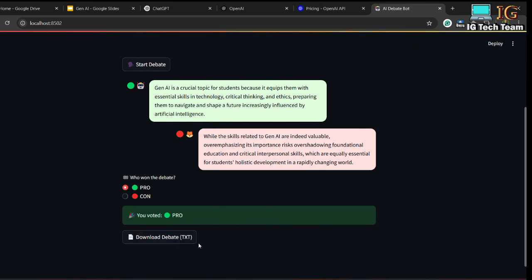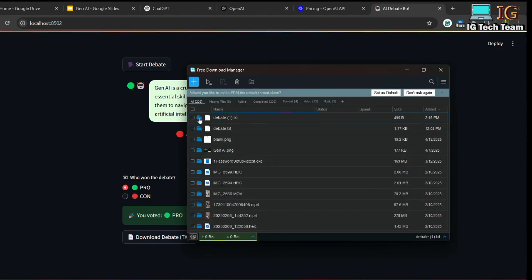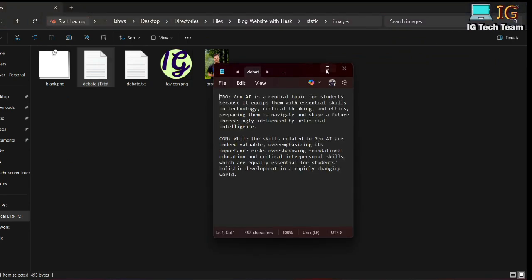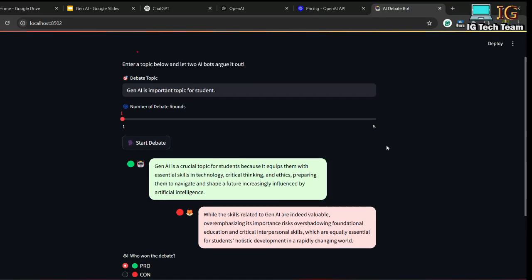and I can click here and I can click download, and from here I can open the text file. See, the text file can be downloaded. Okay, this is all done.